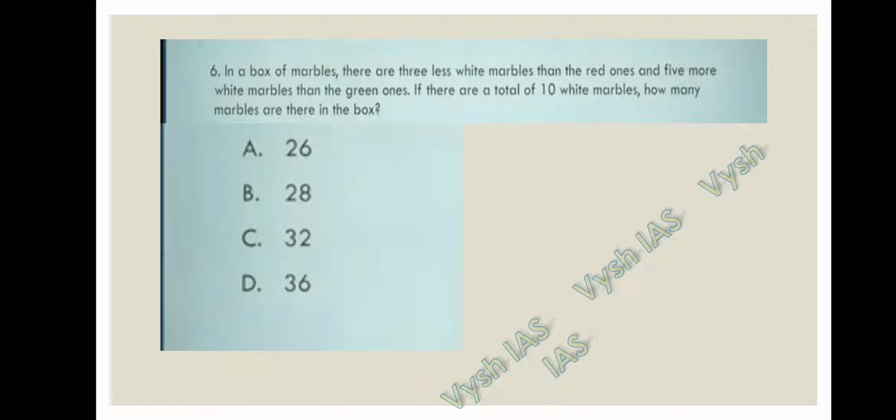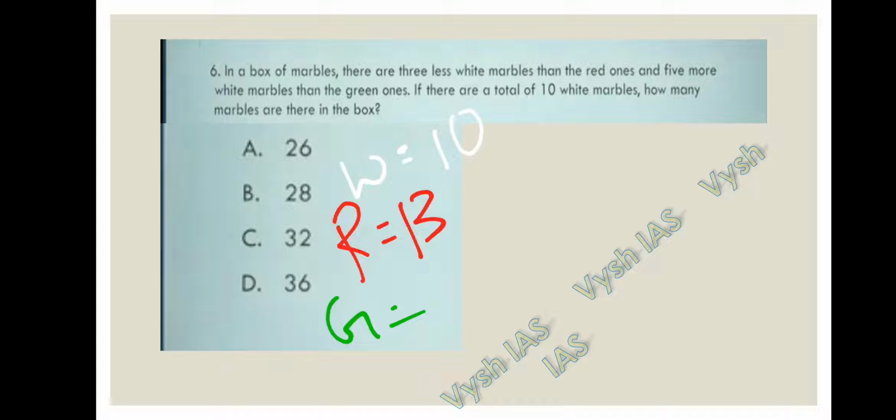Let's take the white marbles as 10. I am representing it in the white color. Next they are saying in a box of marbles there are 3 fewer white marbles than the red ones. It means red marbles will become 10 plus 3, that is 13. Okay, 13 red marbles are there. And coming to the green ones, they are saying 5 more white marbles than the green ones. So green marbles are 5 less than the white marbles. This is what they are saying. So green marbles are 5 less. 10 minus 5 is nothing but 5.